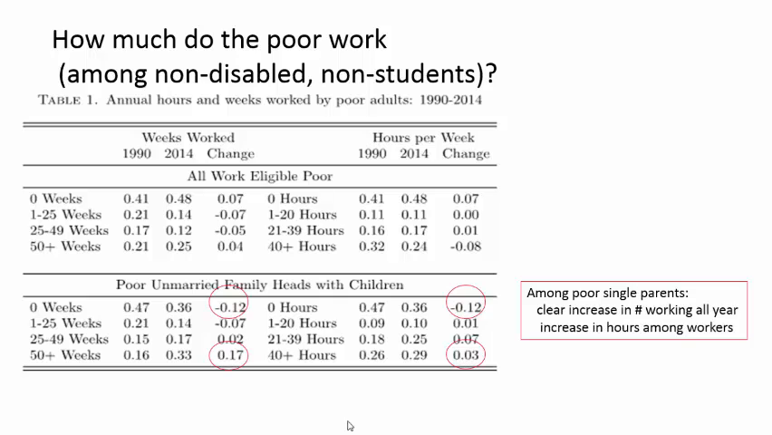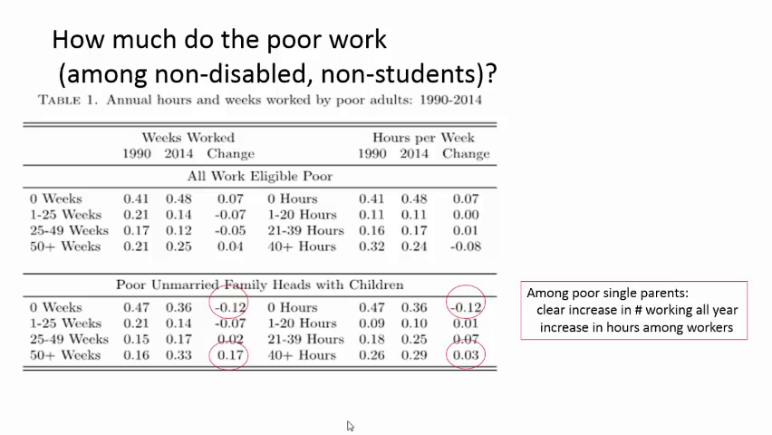Among this group, the fraction working 0 weeks in the past year declined by 12 percentage points from 1990 to 2014. Recall that this is a group that is eligible by virtue of having children in their household for benefits through the EITC if they work. It is also a group, poor single parents, heavily targeted by welfare reform and work requirements, as noted in the last module.